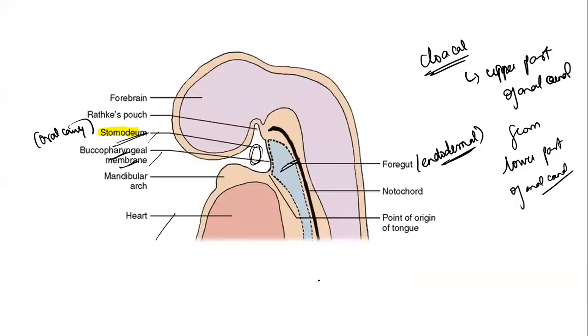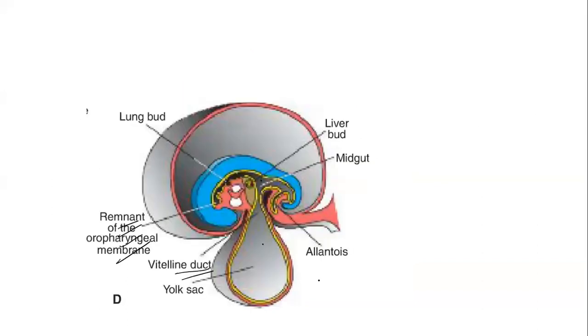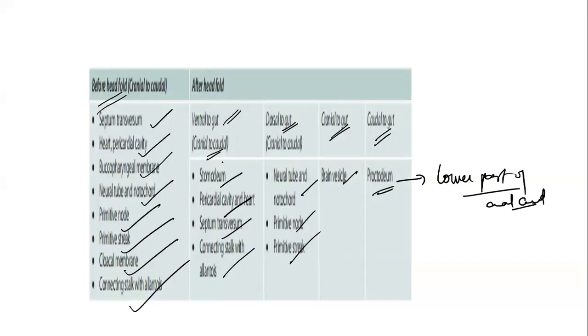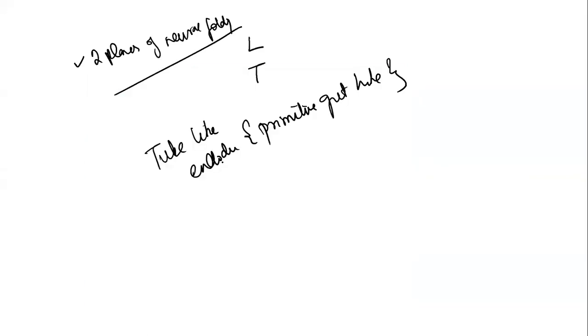Then you have to know about the buccopharyngeal membrane that is going to separate the stomodeum from the pharynx. It will rupture at the end of the 5th week, so it will provide a continuous connection. So you have the oropharynx development. And this table, it's good to know, not must know, so that you can fill pages if neural folding is asked as a short note. So this is the thing that you must know.